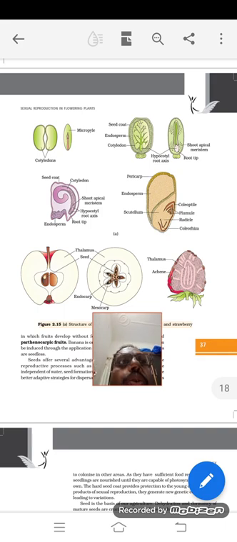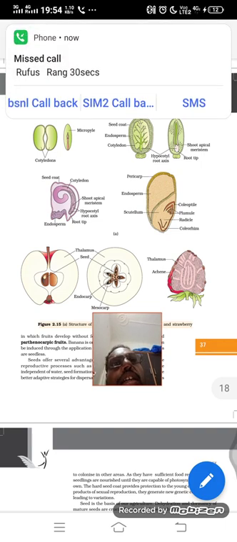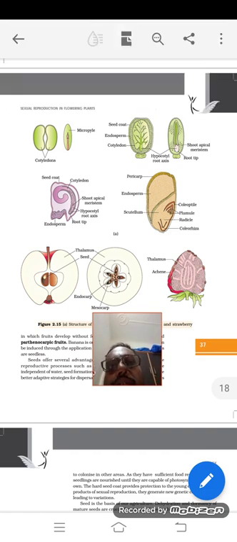And if any fruits are formed without fertilization, they are called parthenocarpic fruits. And the very best example is bananas, because when we eat bananas, there are seeds inside, but those seeds are not fertile in nature. So those fruits are called parthenocarpic fruit.